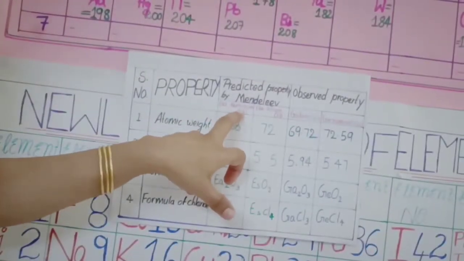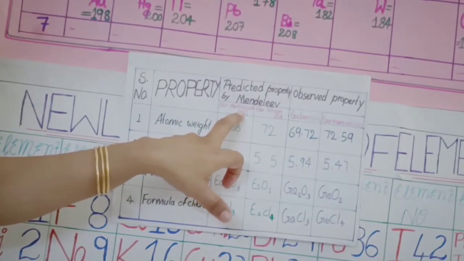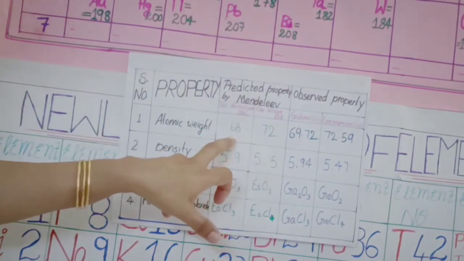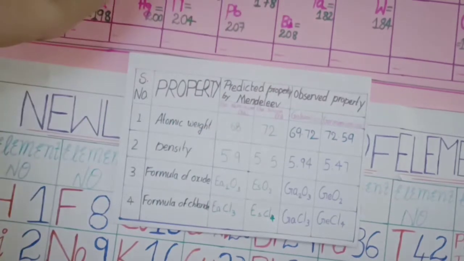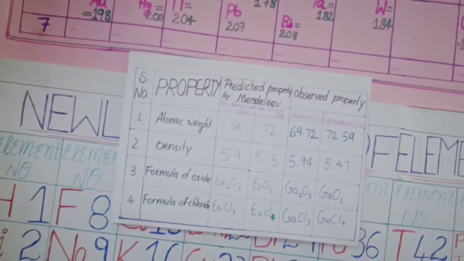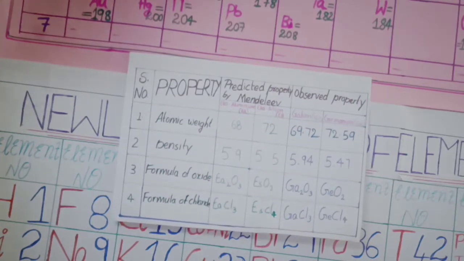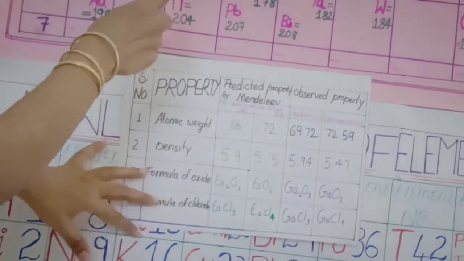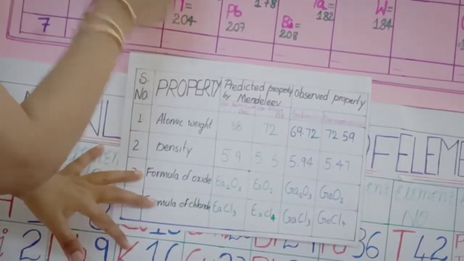See here, children, aluminium, Eka aluminium means some element to be discovered. He called it Eka aluminium. Eka means 1. So something is to be discovered before aluminium comes.